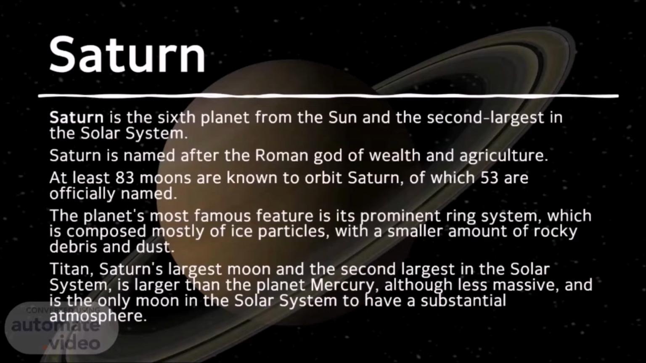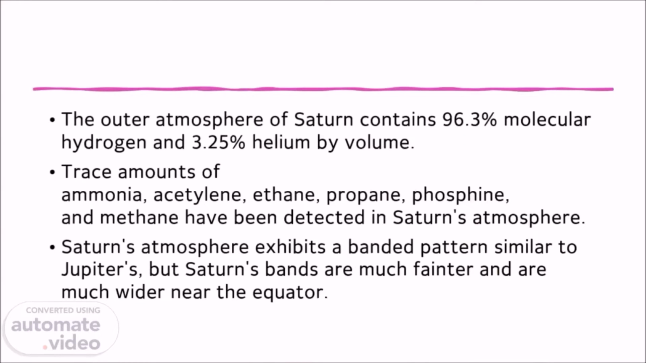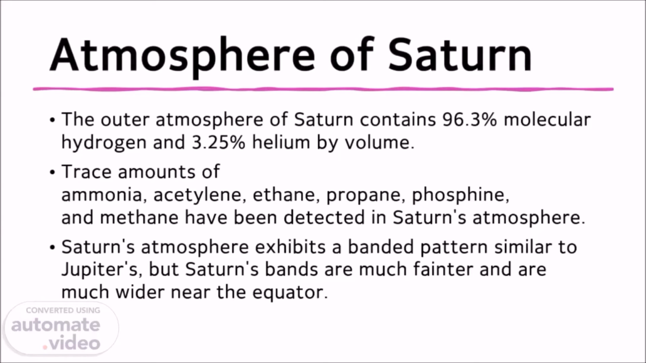Titan, Saturn's largest moon and the 2nd largest in the Solar System, is larger than the planet Mercury, although less massive, and is the only moon in the Solar System to have a substantial atmosphere. Atmosphere of Saturn. The outer atmosphere of Saturn contains 96.3% molecular hydrogen and 3.25% helium by volume. Trace amounts of ammonia, acetylene, ethane, propane, phosphine, and methane have been detected in Saturn's atmosphere. Saturn's atmosphere exhibits a banded pattern similar to Jupiter's, but Saturn's bands are much fainter and are much wider near the equator.